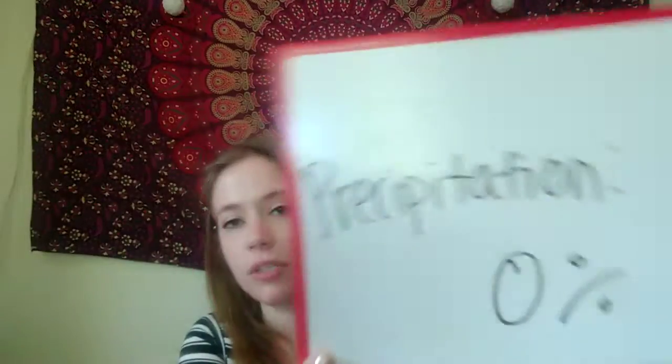So precipitation, 0%. So 0%, that's what that steady blue line usually tells us. So that means that it is not likely to rain or have any other type of weather today, other than that sunny weather.